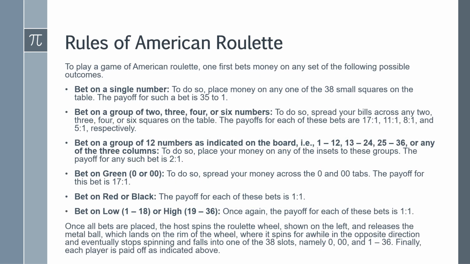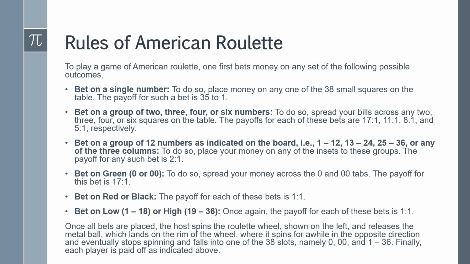So now I'm going to explain the rules of American roulette. To play a game of American roulette, one first bets money on any set of the following possible outcomes. So you can bet on a single number. To do so, you just place money on any one of the 38 small squares on the table, and the payoff for such a bet is 35 to 1.